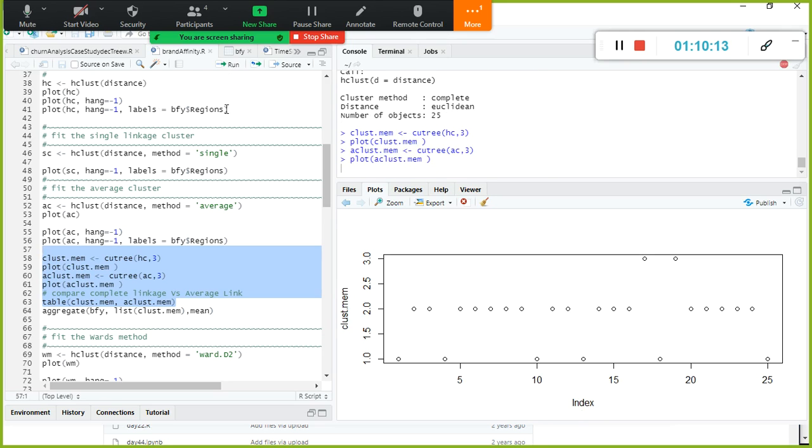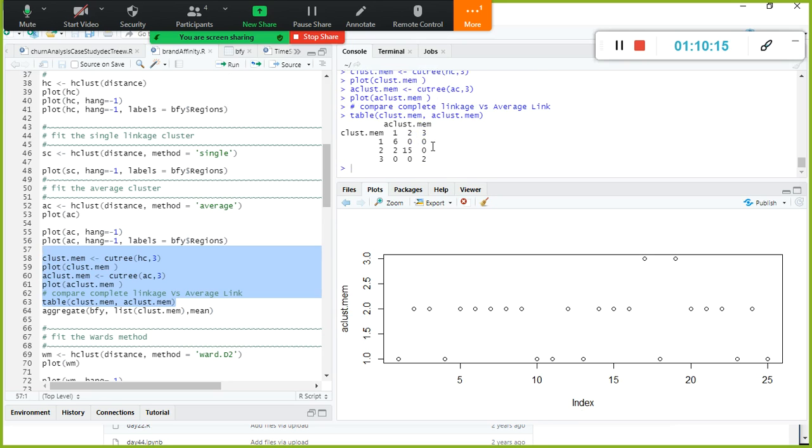Look at the table function. You don't worry about anything. Here, cutree of the average cluster and the complete linkage. Which one should I use, average cluster or complete linkage? The table function is very helpful.